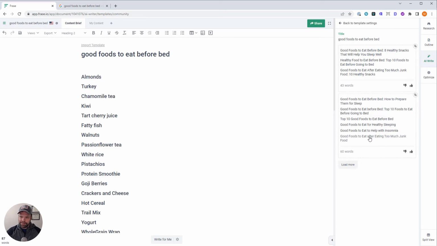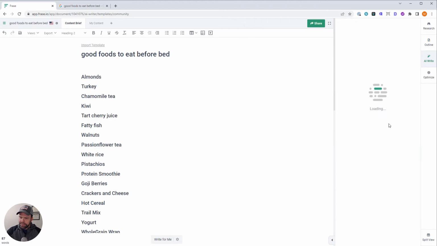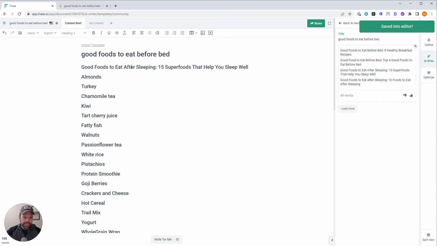And so the Frase AI is really great because you can generate as much as you want. It's completely unlimited. So let's see, good foods to eat before bed, 8 healthy snacks that will help you sleep well. That sounds really good, but I'm sure it's over 60 characters, which is the limit for a meta title. I'm going to bump up the creativity just a little bit. When you get a little more creative, the AI has a little bit more freedom. Sometimes it gets a little bit less relevant. Ooh, this sounds good. All right, good foods to eat for sleeping. 15 super foods that help you sleep well.